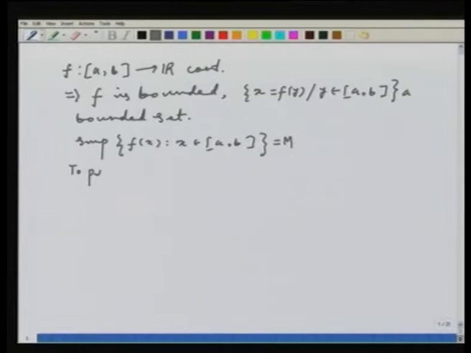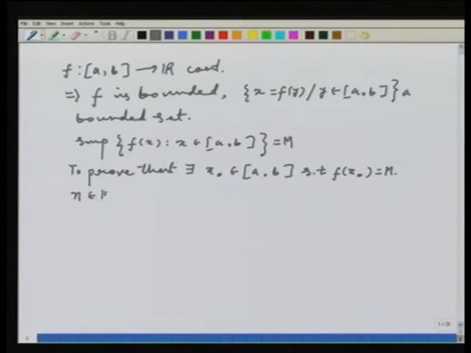So, it does have a supremum, call that supremum M. We want to prove that there exists x naught in AB such that f of x naught is equal to M.